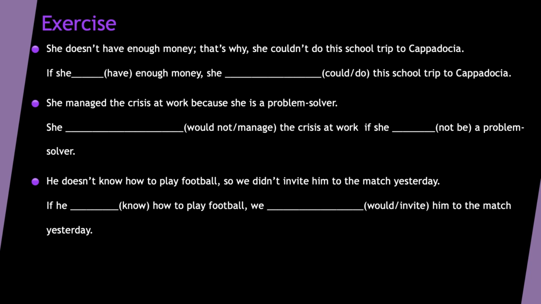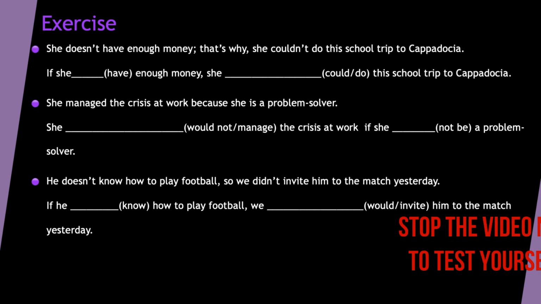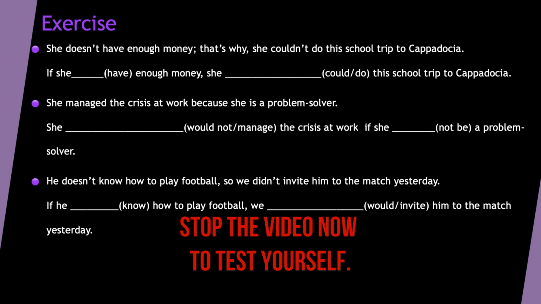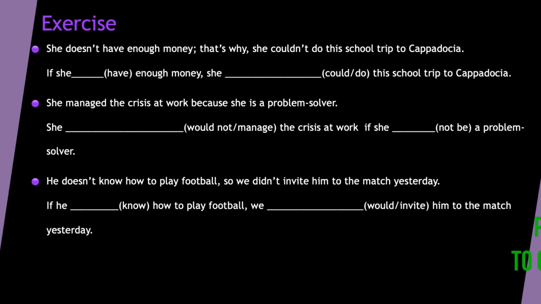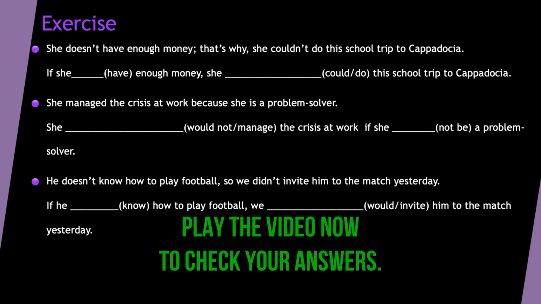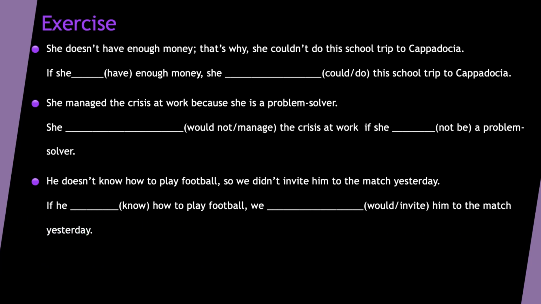In this second exercise, we will use the second type of mixed conditionals while using the verbs in parentheses given for us, and we are going to try to express the same meaning as in the given sentences here. At this point again, I recommend you to stop the video here and write your own answers on a piece of paper and then play the video to check your answers. Let's now take a look at the answers.